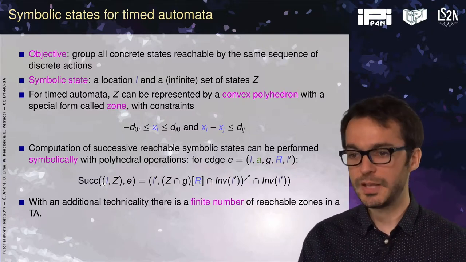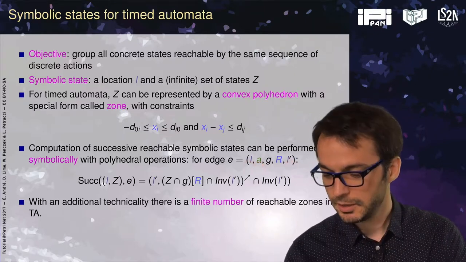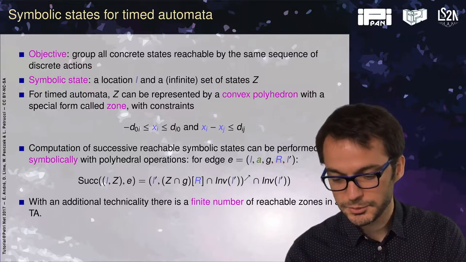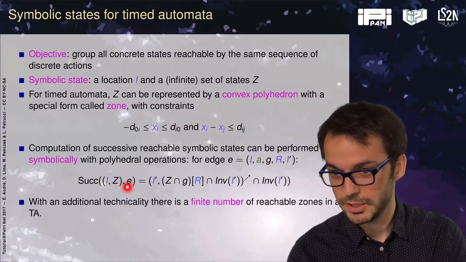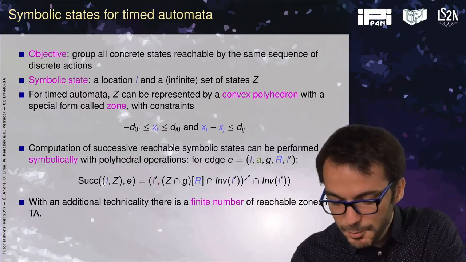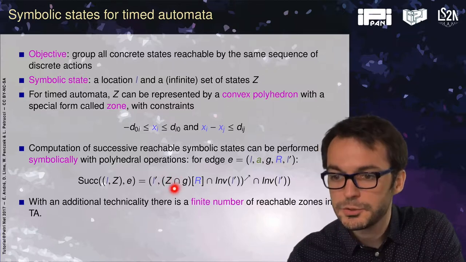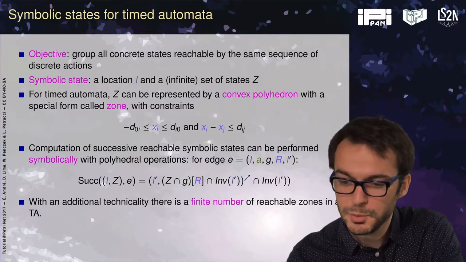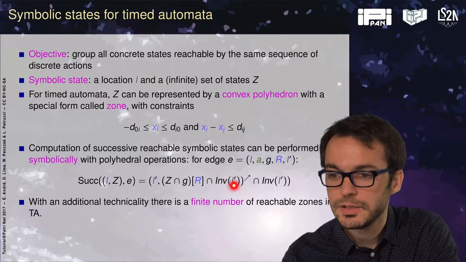So for instance, for one edge, going from location L to L prime with action A, guarded by G and resetting the set of clocks R, the successor of this symbolic state, with its discrete part and continuous part via this edge, will have L prime, of course, as the target location. And what happens for the symbolic part? We first take the intersection of the zone with the guard. We reset all the clocks in R to 0, so we replace the value with 0. Then we intersect with the target invariant.